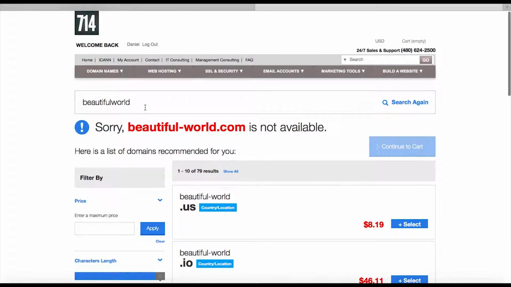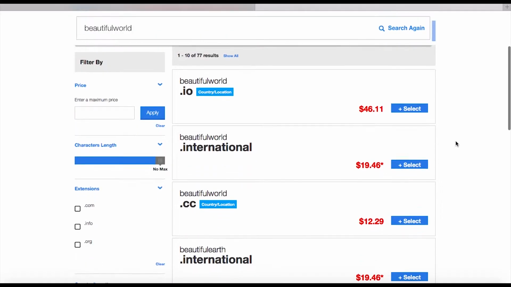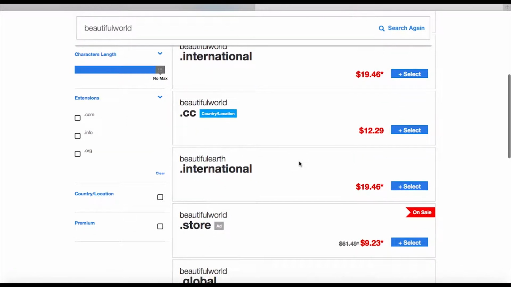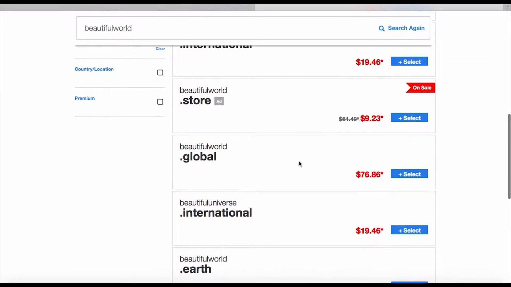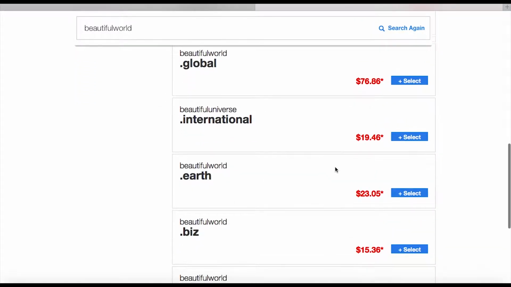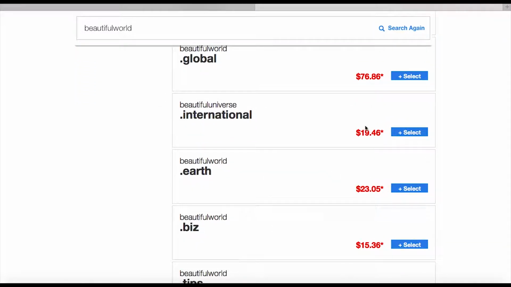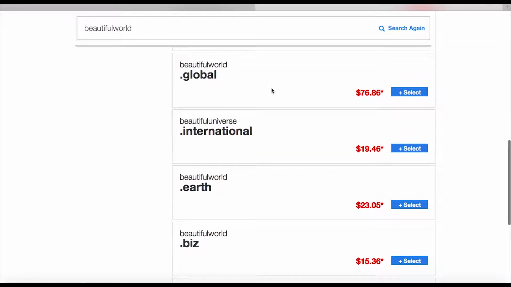Beautiful Earth is not like it. Beautiful-world.me. Let's go back to Beautiful World, the plain one. Let's see what we got. We may have to come up with a sentence or a statement. Beautifulworld.global. That's expensive. I don't think I want that. You see, these domains are different prices. These endings are sold by different groups who've gotten them set up by ICANN, and they're different expense.